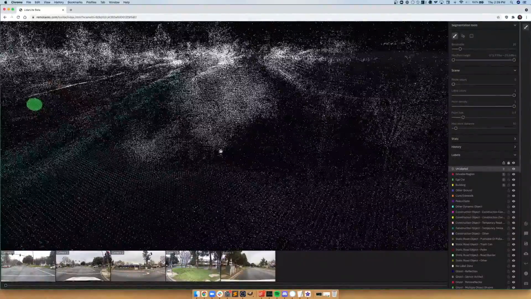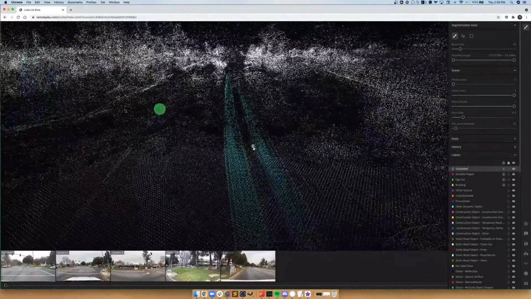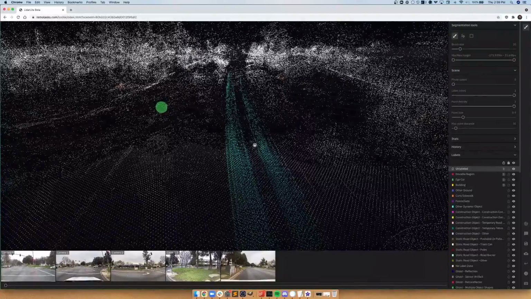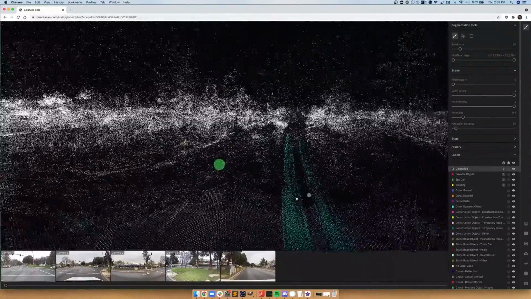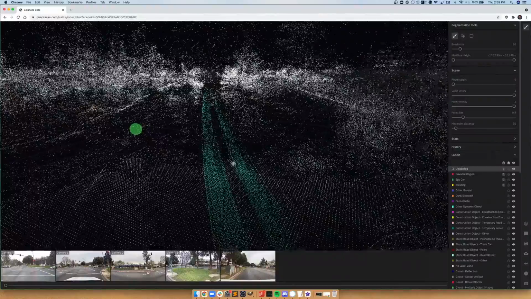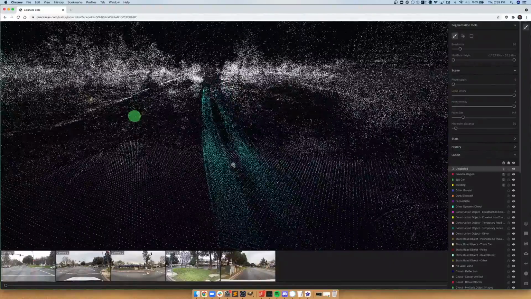The right mouse button will allow you to navigate around like this. Currently, their engineers are working on making this feature run similar to how it did in LiDAR Classic, where it would rotate around the point, but currently you can use it to navigate around the scene like this. You can also hold down Control and use the left mouse button in order to rotate the camera around in a little more controlled manner compared to using the arrow keys alone. Use the mouse scroll wheel to zoom in and out.